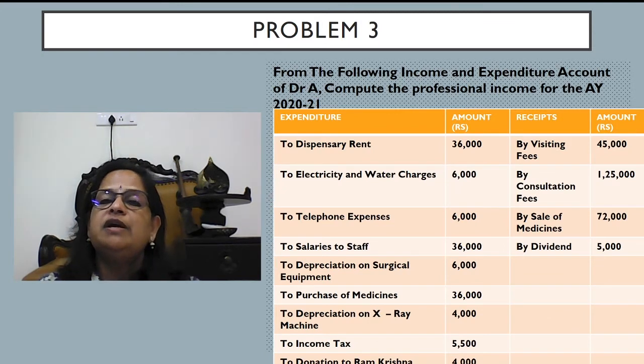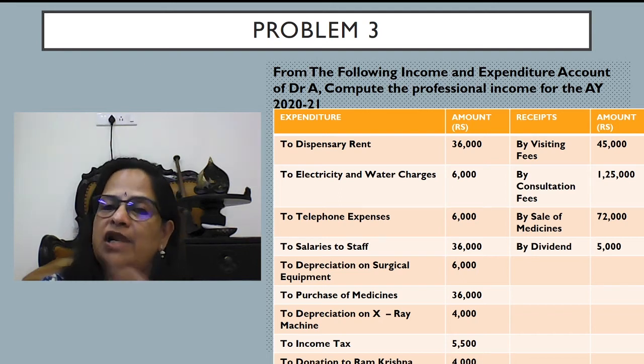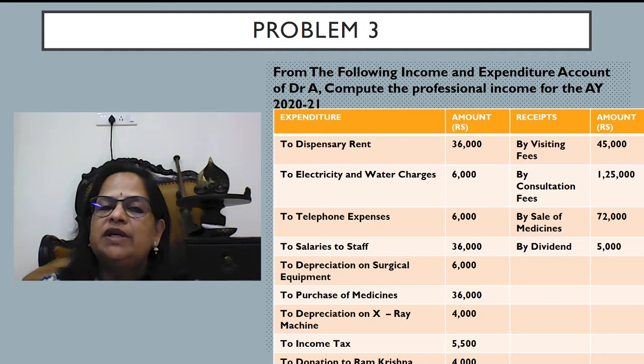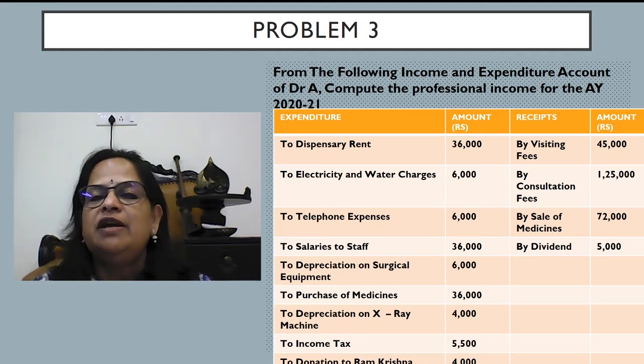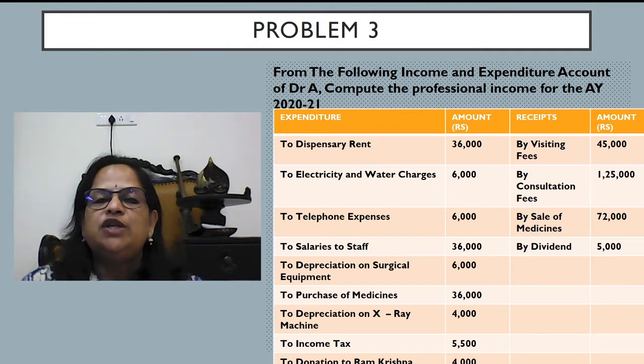From the following income and expenditure account of Dr. D, compute the professional income. So it's not on cash basis. This is on mercantile basis. It's not the cash book. In the earlier problem, the doctor was maintaining the cash book. Now this is mercantile basis. That is why he is giving an income and expenditure account. Compute the professional income for the assessment year 2021.